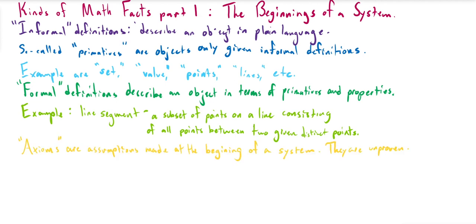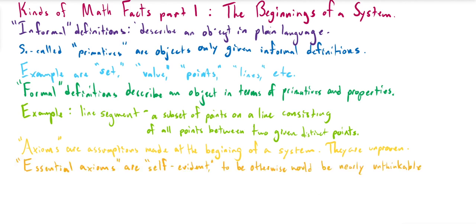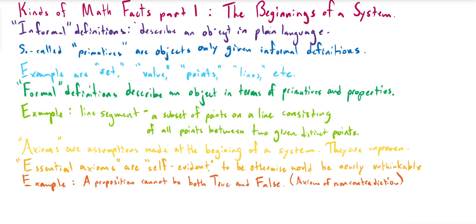Now, axioms are assumptions about properties of our system that are made right at the beginning, and they are generally unproven. They fall into two categories. The first category are essential axioms, which are considered to be self-evident. To be otherwise or to conceive of the system working in a different way would be nearly unthinkable. These include things like the axiom of non-contradiction that says that a proposition cannot be both true and false simultaneously.